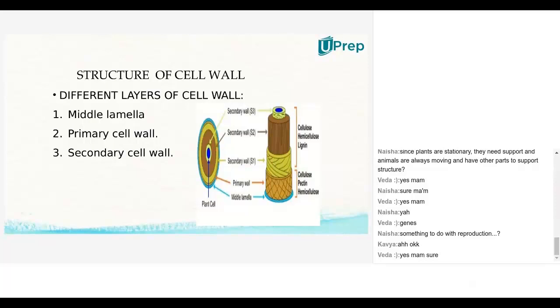Now if you observe the picture over here, the blue color one indicates the actual cell. Here we have taken the plant cell, around which you will have cell wall, and the cell wall is made up of 3 layers. The outer blue layer is called middle lamella. The second ring, which is in yellow, is primary cell wall. The internal one, which is in blue color, is called secondary wall, or secondary cell wall. This is how the cell wall structure of a cell looks like.